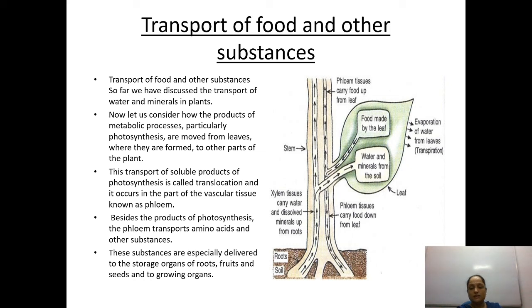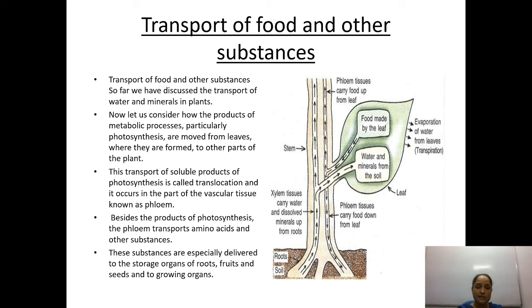But when you are seeing the transportation of the water and minerals, it is always unidirectional, मतलब नीचे से ऊपर ही जाएगा. Xylem tissues carry water and dissolved minerals from the roots. Got it? So here the process which is happening over here, that evaporation of water from the surface of the leaf, that is known as transpiration. So three terms you have been given, like ट्रांसलोकेशन. ट्रांसलोकेशन में क्या होता है? ट्रांसपोर्टेशन ऑफ फूड. और आपने पढ़ा ट्रांसपोर्टेशन ऑफ वाटर में, जिसमें जाइलम इज बेसिकली रिस्पॉन्सिबल.